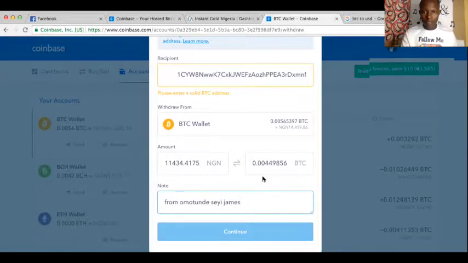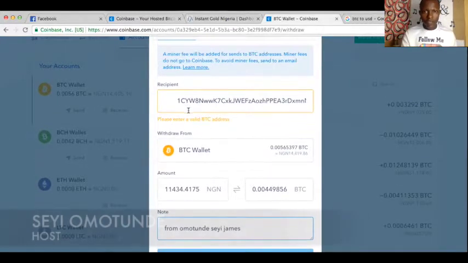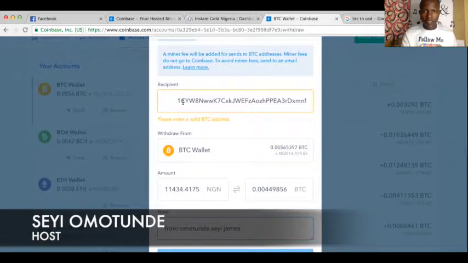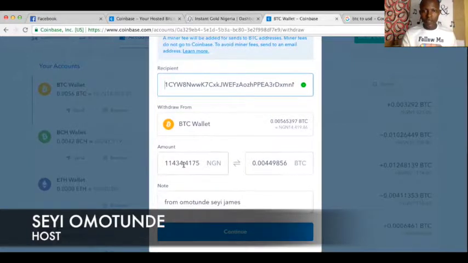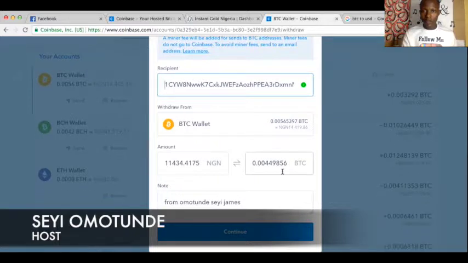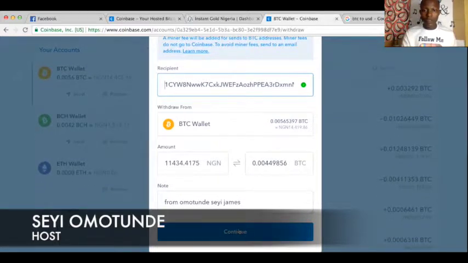Okay, it's not compulsory. So after I have this now, this enter value should be as a sort of... in this case. So let's put this as well. So it's valid right now. So this is about 11,000 something, right? That's what I need to do. So immediately now I'll just continue.